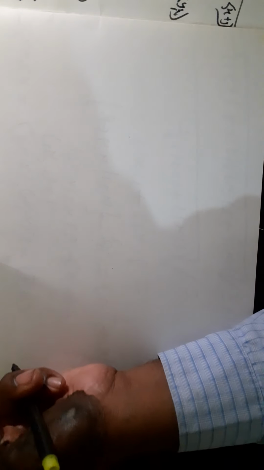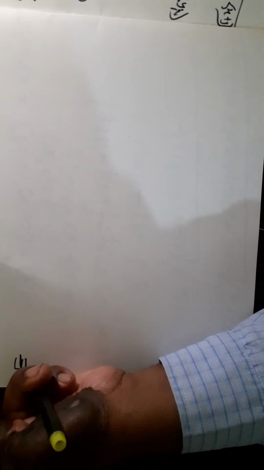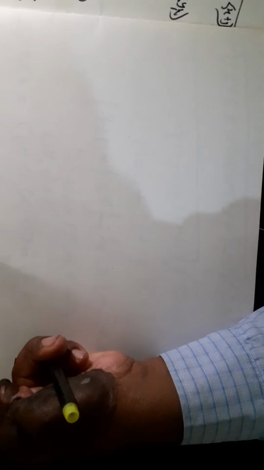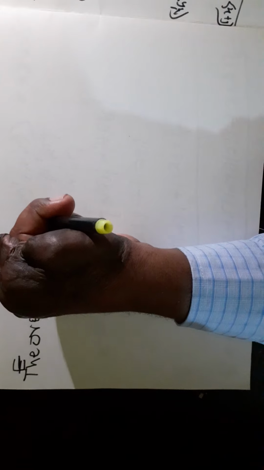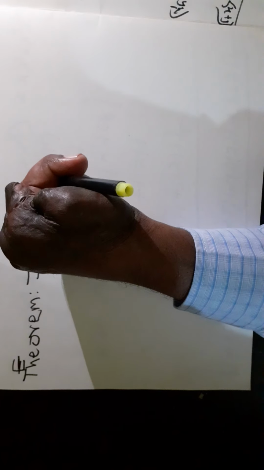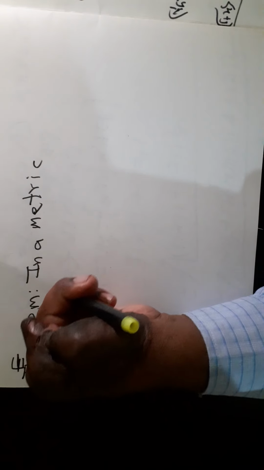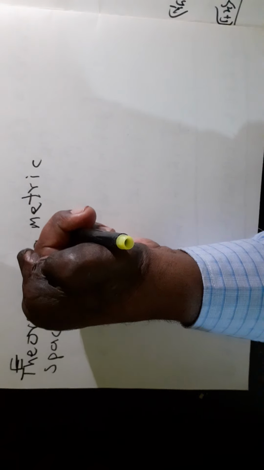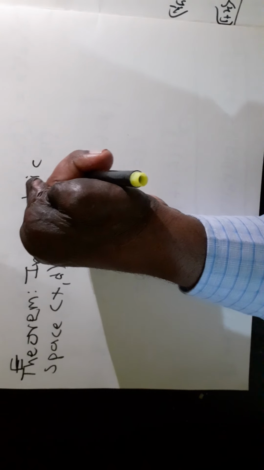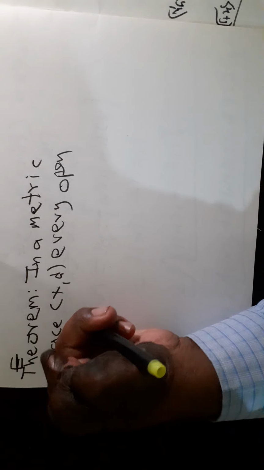Now see here, number one. Theorem: in a metric space (X, d), every open ball is an open set.